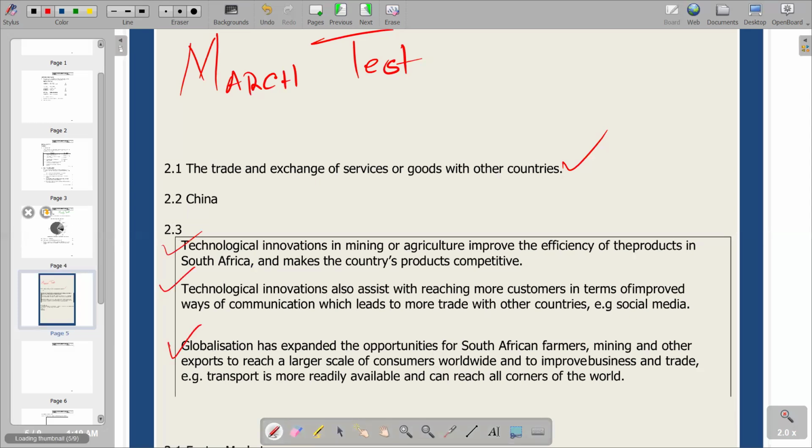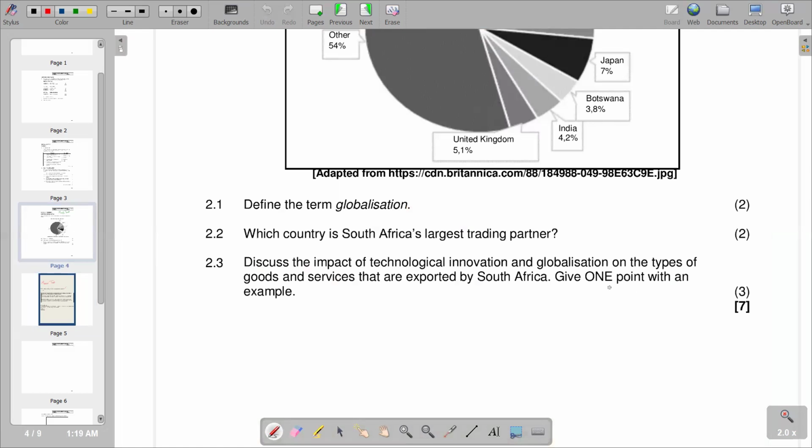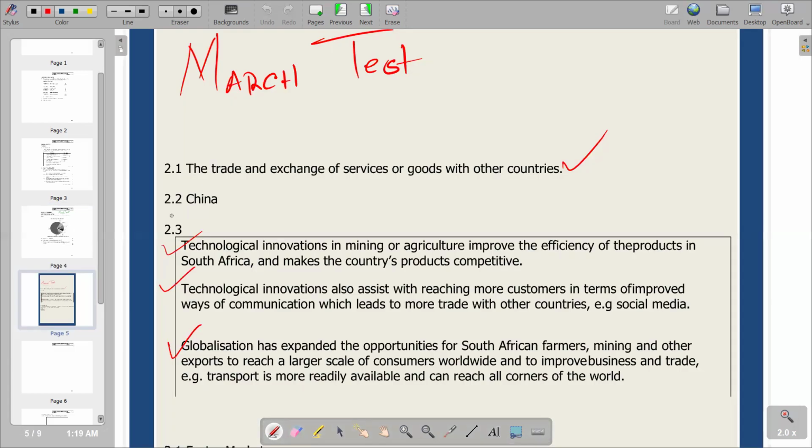Remember, our question says, give 1 point with an example. Obviously, it needs 1 point. So you can just opt for any explanation that we have here. The first explanation says technological innovation in mining or agriculture improves the efficiency of the products in South Africa. It makes the country's products competitive. So the effect is the products are competitive on the international market. That's the positive that we can deduce from that.